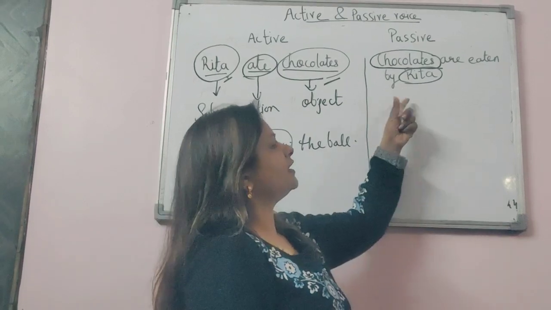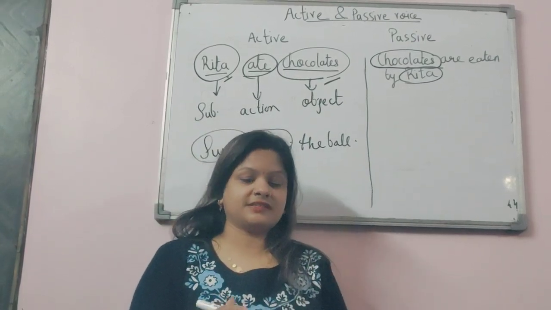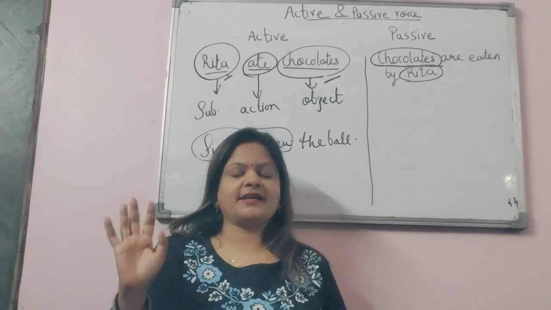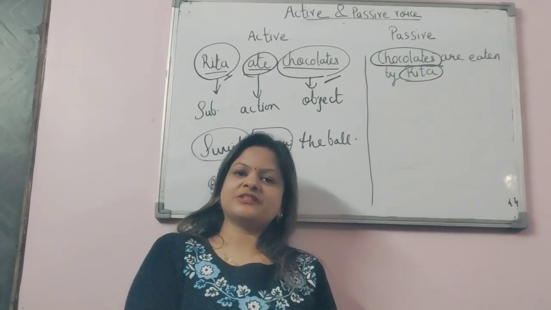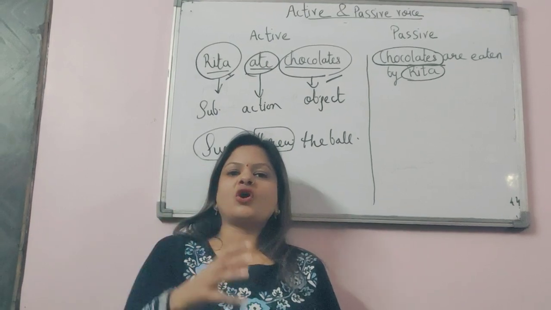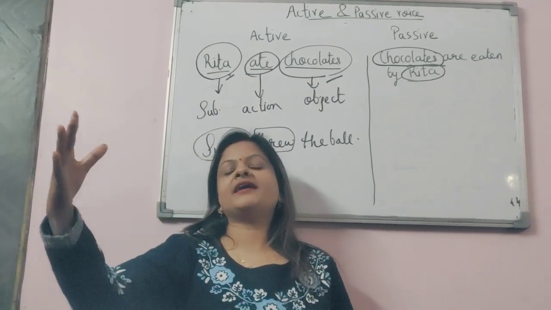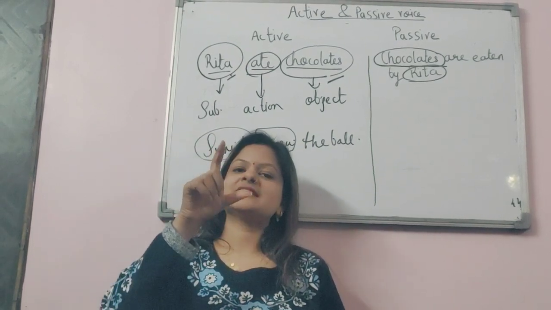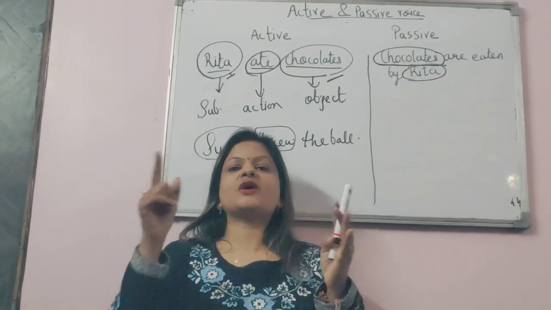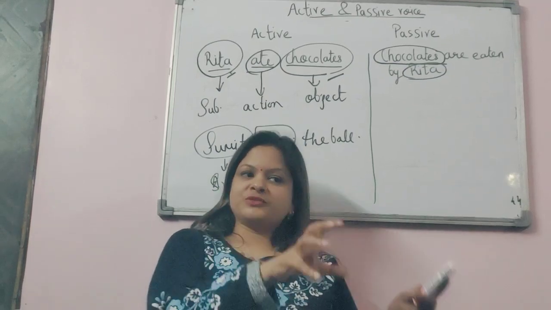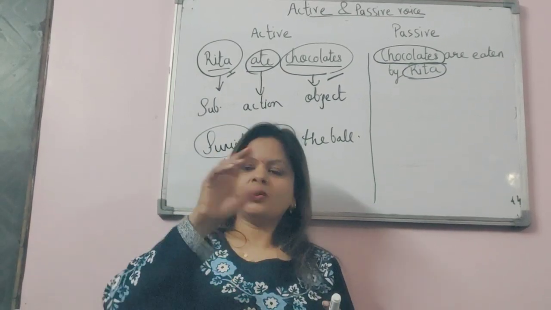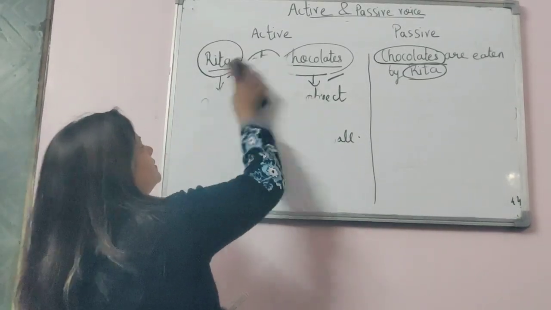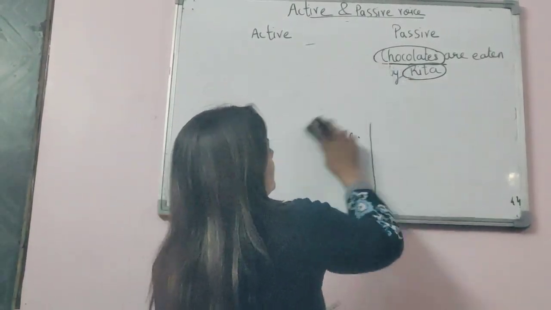Okay, so you can clearly see the difference. Rita ate chocolates. Okay, so Rita ne chocolate khai, it is very clear, the doer is our subject. But if I am saying chocolates are eaten by Rita, so chocolates, the object, becomes our सब्जेक्ट. ओके, उसी सेंटेंस को मैंने घुमा के बोल दिया कि इस ऑब्जेक्ट के ऊपर ये एक्शन हुआ. ओके, आई एम मेकिंग द कॉन्सेप्ट क्लियर विद मोर एग्जाम्पल.